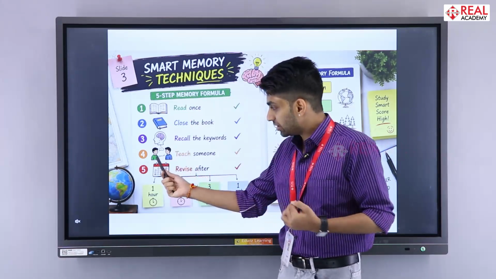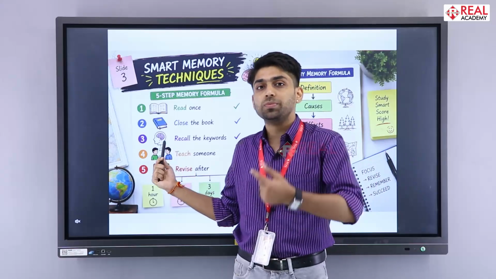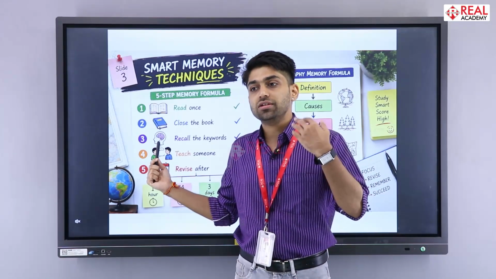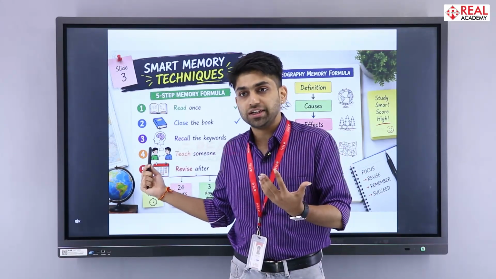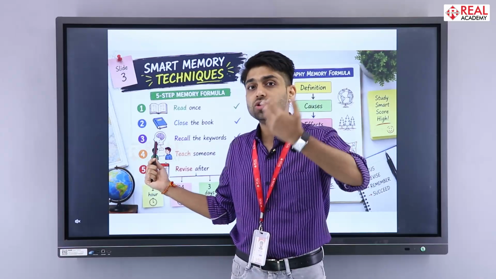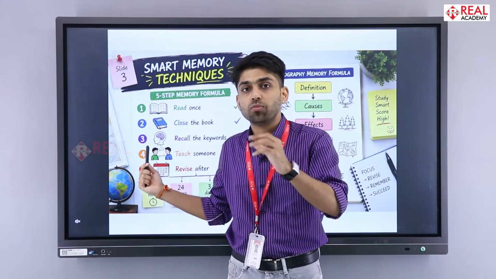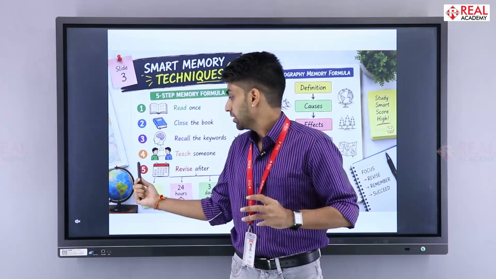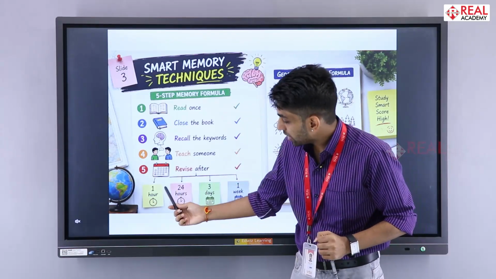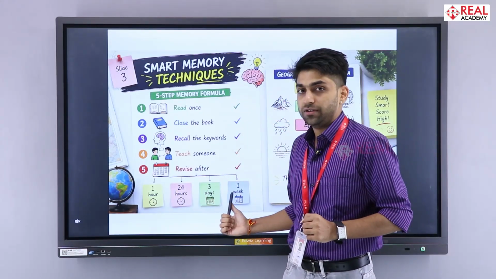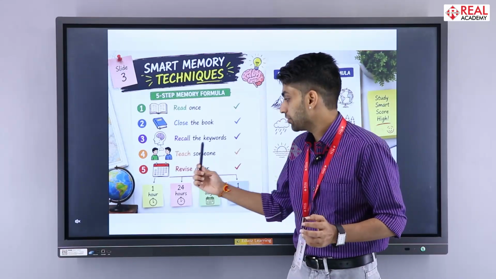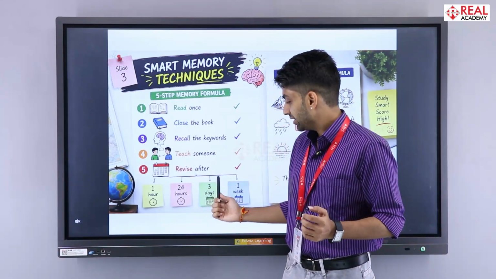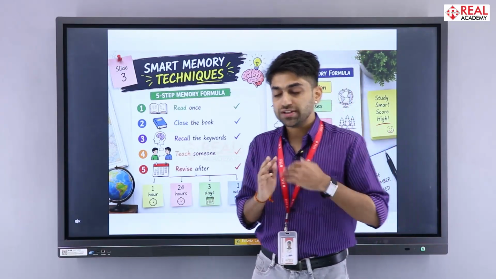So what will happen is that the person who is hearing you will also have an advantage, and you yourself will also have the advantage of teaching someone. And whenever you teach someone, you remember that topic better than the person who is learning it. So revise after 1 hour, 24 hours, 3 days, 1 week. This should be your formula: 1 hour, then 24 hours, 3 days and 1 week. So this is how you are